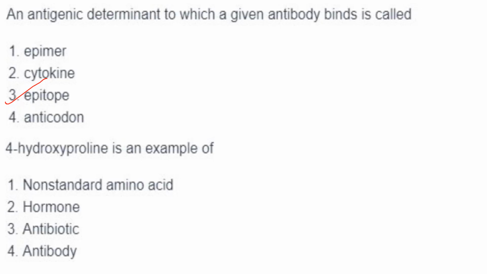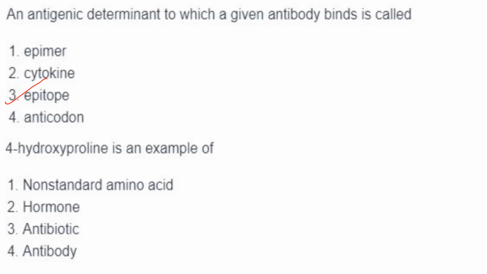It is this epitope, it is found on the antigen. Then other options: if you see epimer, it is a molecule that differs in the configuration of, okay, so epimer is that. Cytokine is a signaling molecule found in immune response. Anticodon is the 3 nucleotide sequence found in tRNA molecule, and this anticodon is complementary to the codon in the messenger RNA.